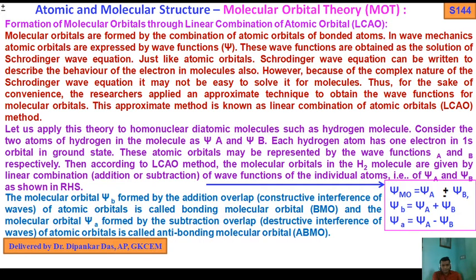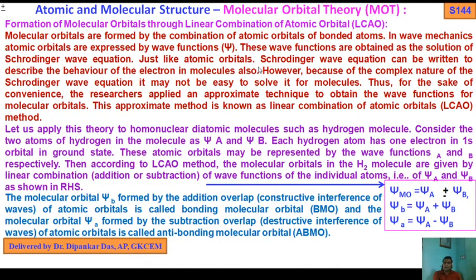So again I repeat it. Molecular orbitals are formed by the combination of atomic orbitals of bonded atoms. We first talk about the homonuclear diatomic molecules H2, B2, C2, N2, O2, F2. In wave mechanics, atomic orbitals are expressed by the wave function psi, obtained as the solution of the Schrödinger wave equation.